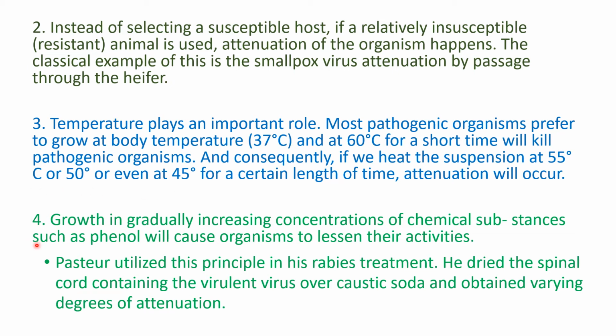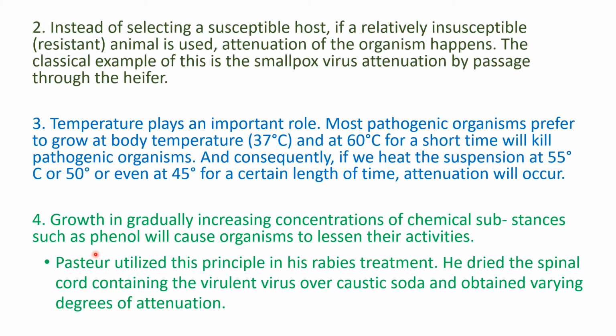And the fourth way is you grow the organism in some kind of disinfecting agent. We know that disinfectants like phenol will kill the organism in their presence, but only above a particular concentration.